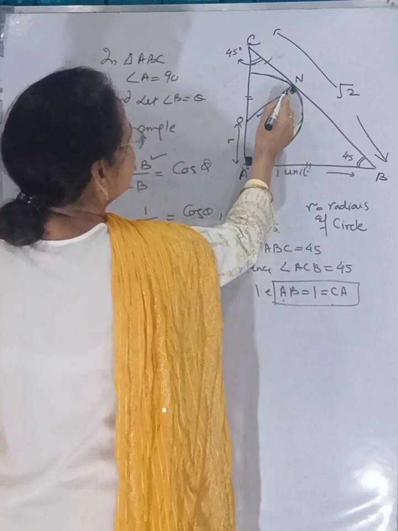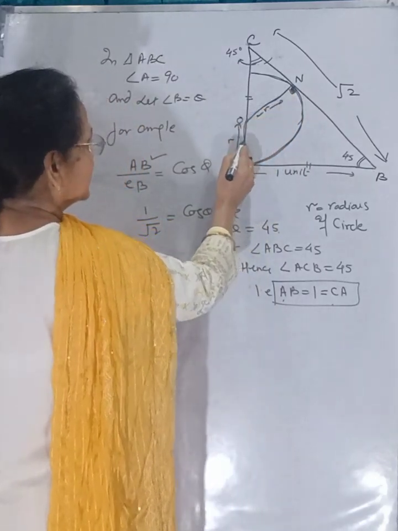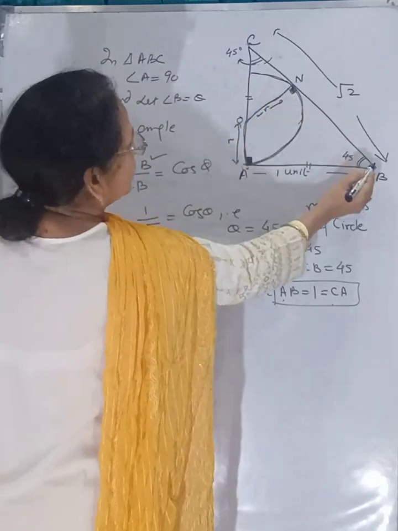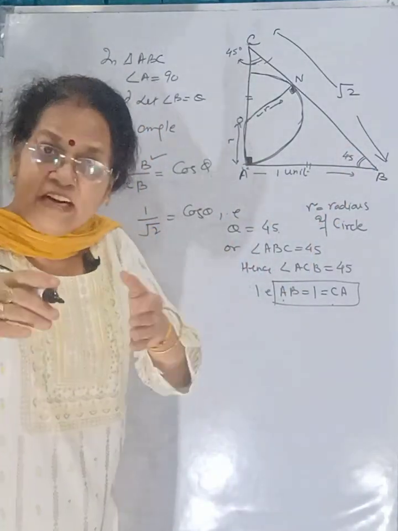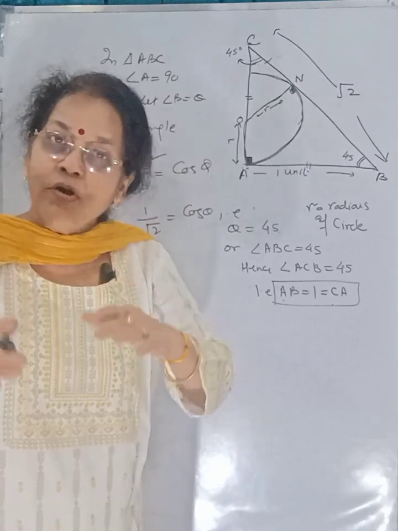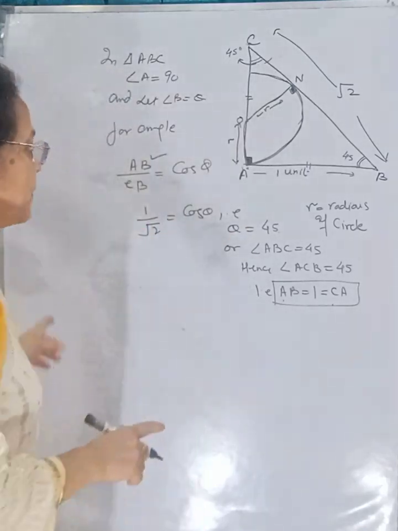If we see, these are the two tangents from external point B. If tangents are drawn from an external point on a circle, they are always equal.